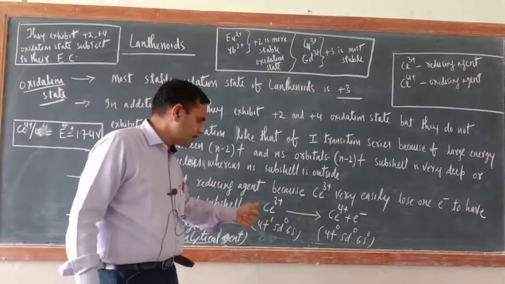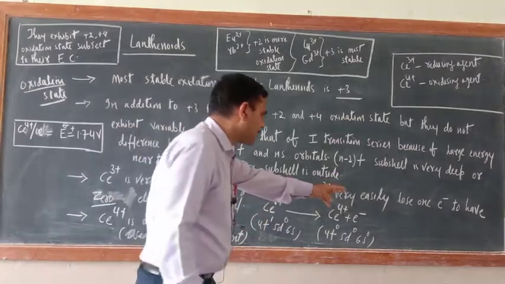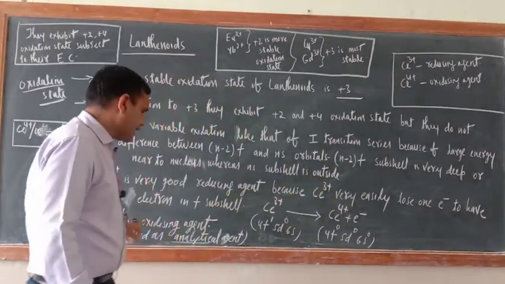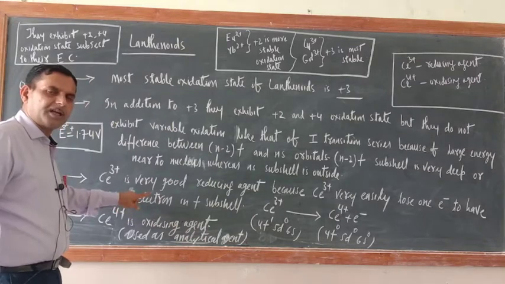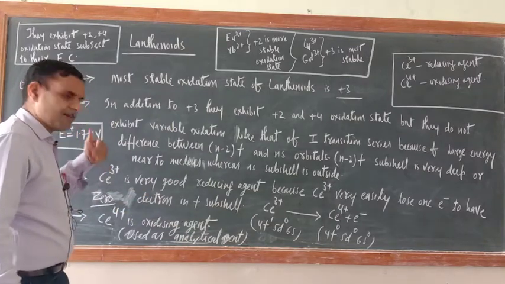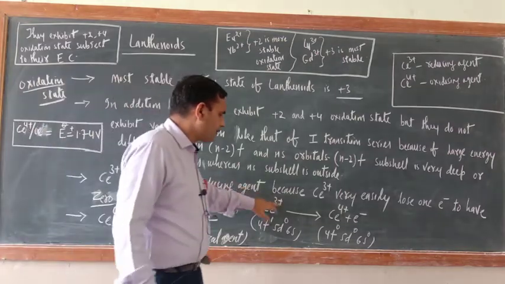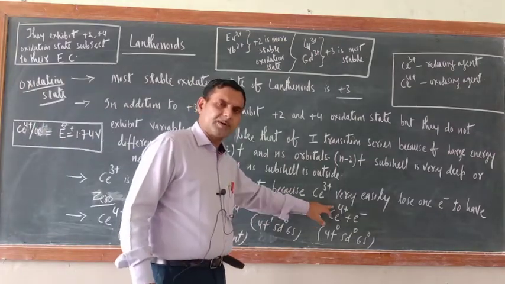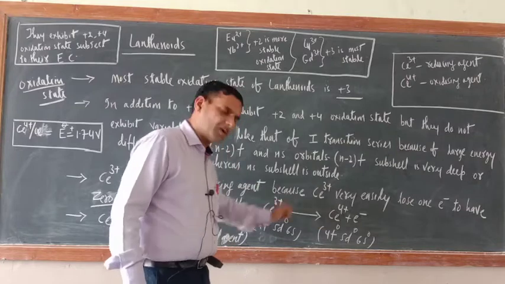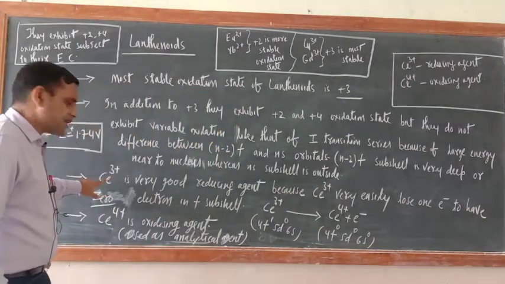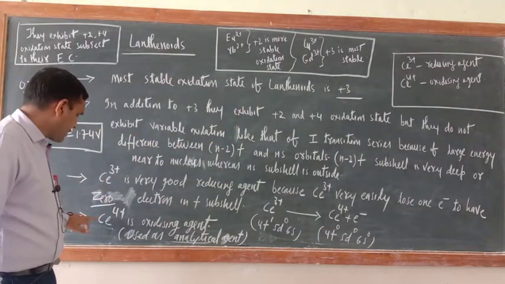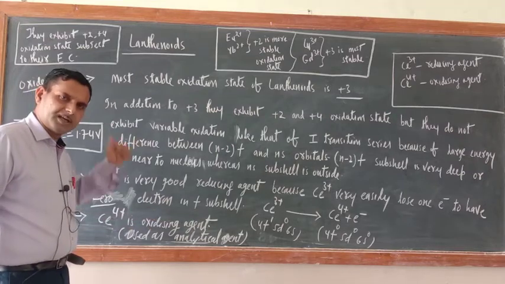Why is it losing? Because it loses one electron, so that it will have 0 electrons in the f subshell. So stability will be more. Once Ce3+ loses one electron, it is converted into Ce4+. So Ce3+ is a reducing agent, but Ce4+ is an oxidizing agent.